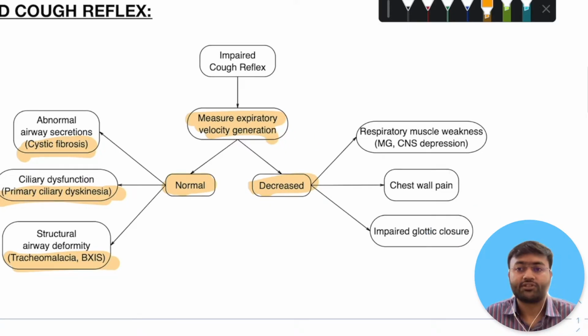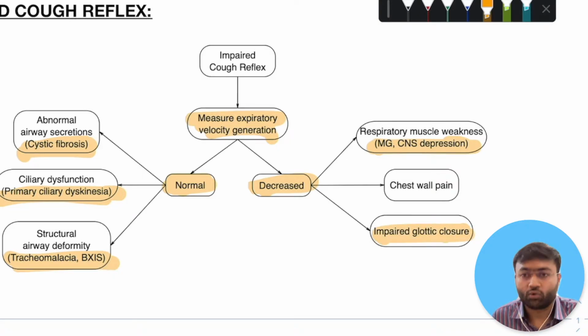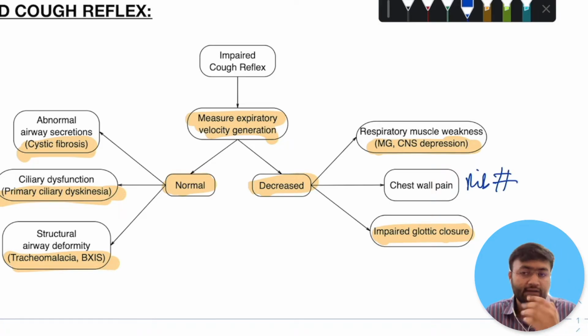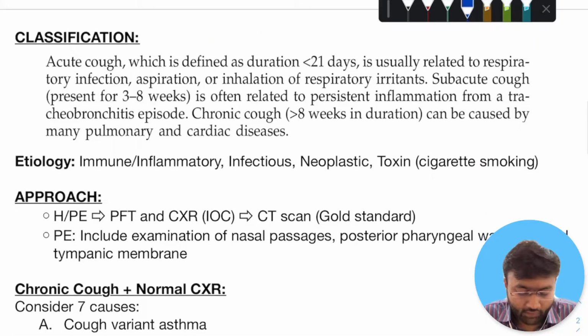However, if the generation of force itself is decreased, in that condition you should think of respiratory muscle weakness, like in myasthenia gravis, or CNS depression due to sedation or anesthesia, or when the patient is not able to obtain closure of the airways. So impaired glottic closure, which can be seen in vocal cord palsy or, say, tracheostomy, will impair the cough reflex. Also, rib fracture will cause increased pain on inspiration, and thus it will limit inspiration, and thus the cough reflex pathway cannot be initiated.